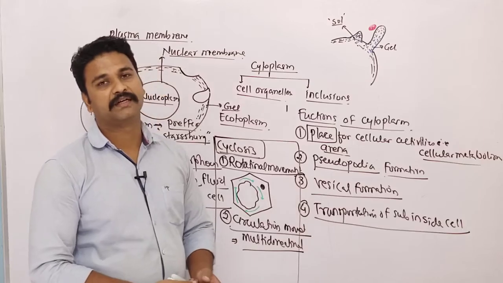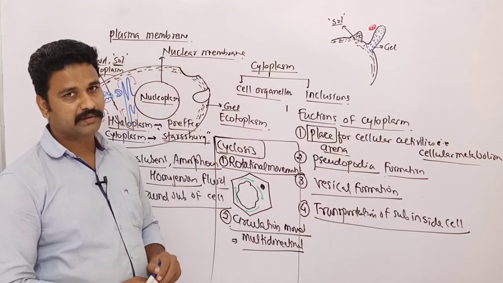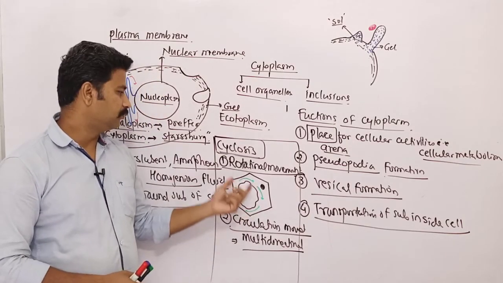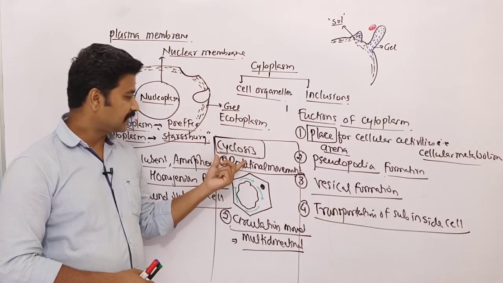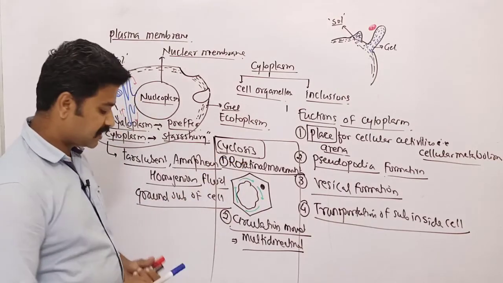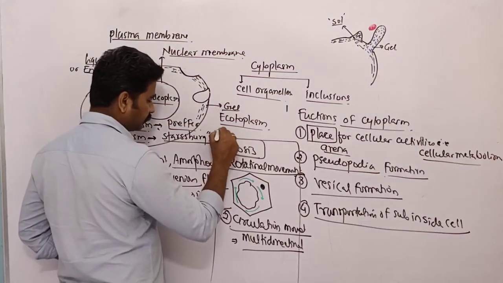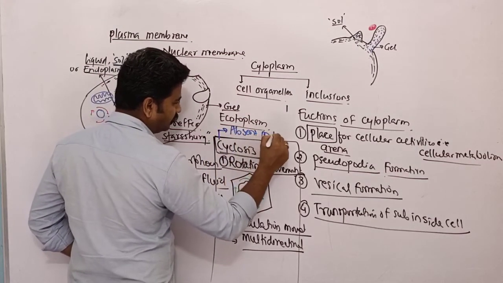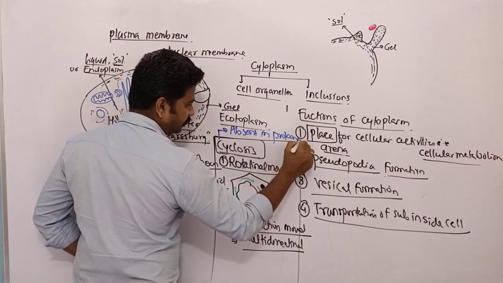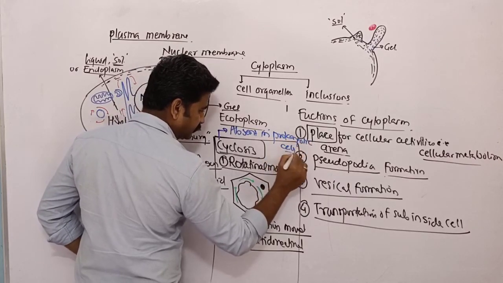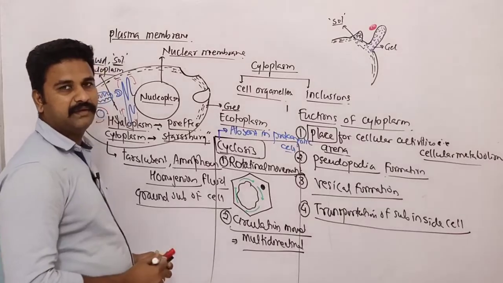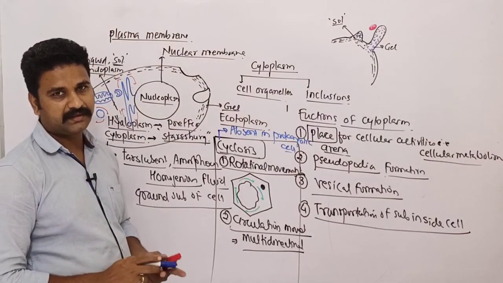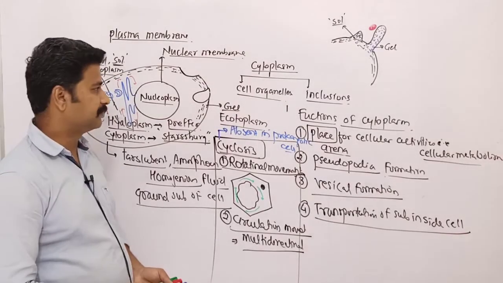Then the main function of cytoplasm is the transportation of substances, in which we have seen the movement of cyclosis. Cyclosis is totally absent in case of prokaryotic cell. So this is also a main difference between the prokaryotic cell cytoplasm and eukaryotic cell cytoplasm.